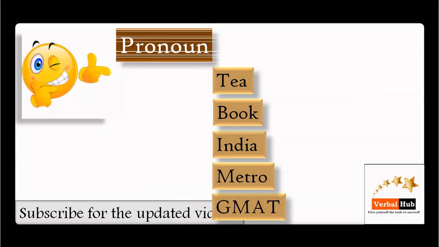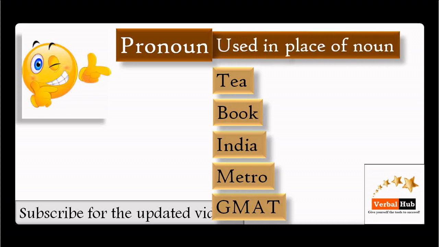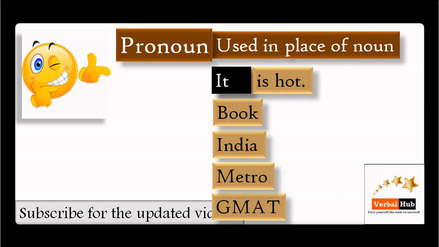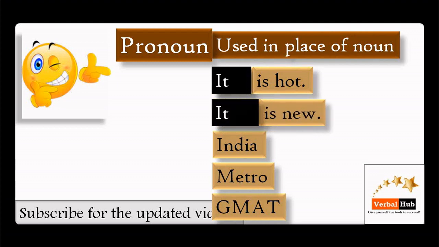Now the next is pronoun. What is a pronoun? A pronoun is used in place of a noun. So whatever replaces a noun becomes a pronoun. Look at an example: tea is hot, it is hot. In place of tea, we say it, so tea is replaced by it, and here it is a pronoun. Book is new, it is new.